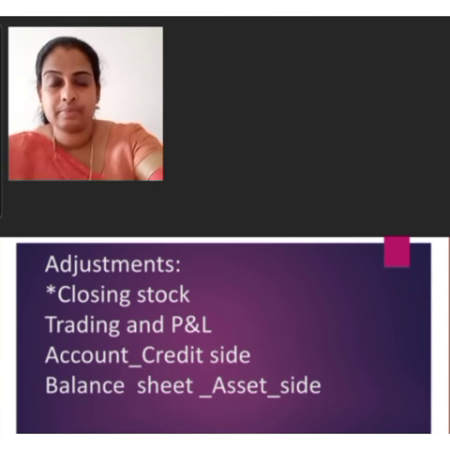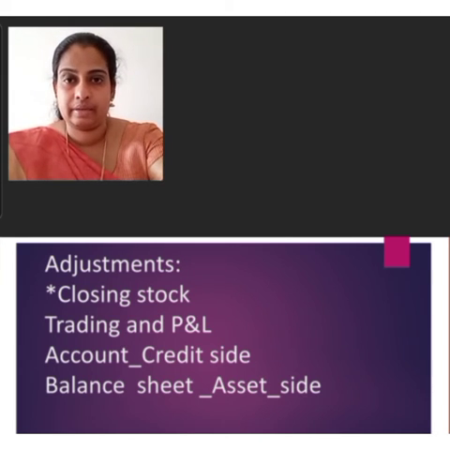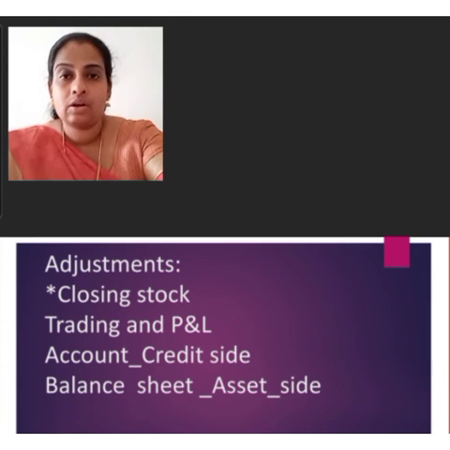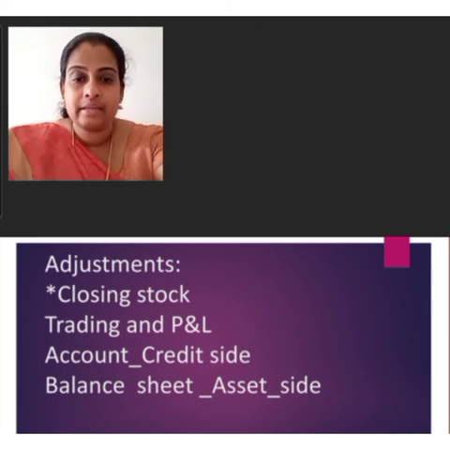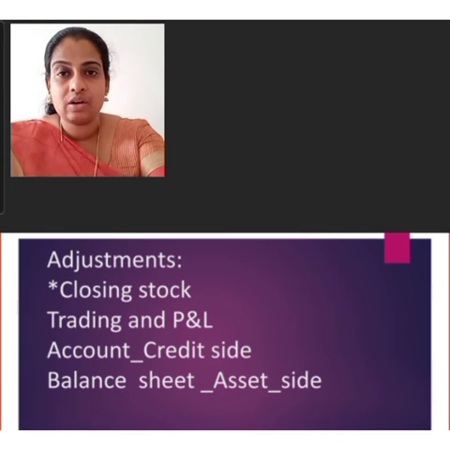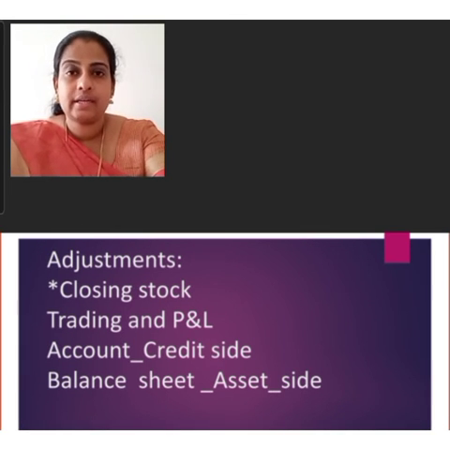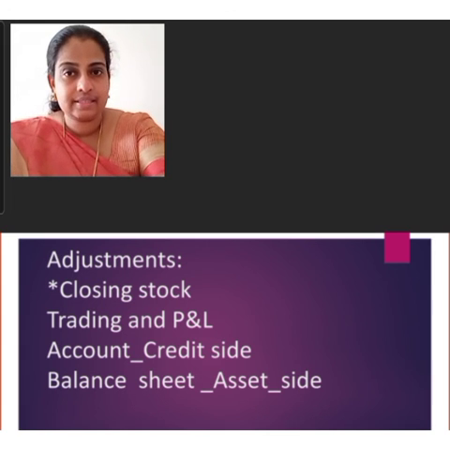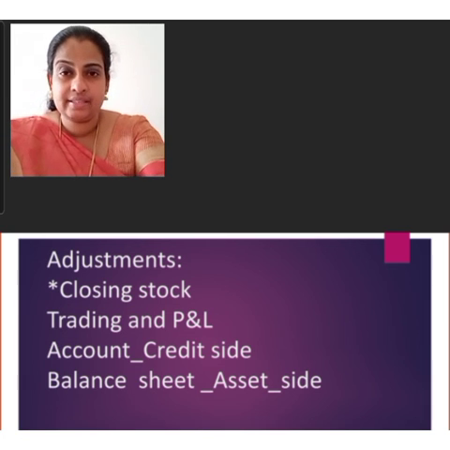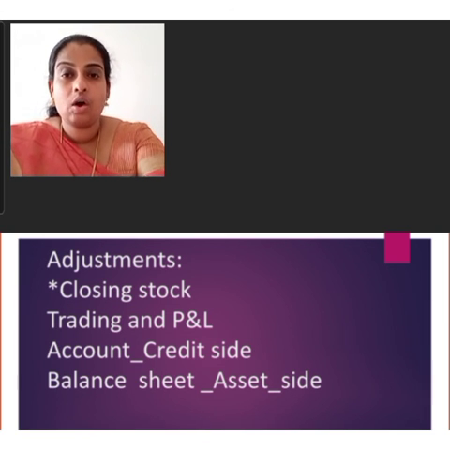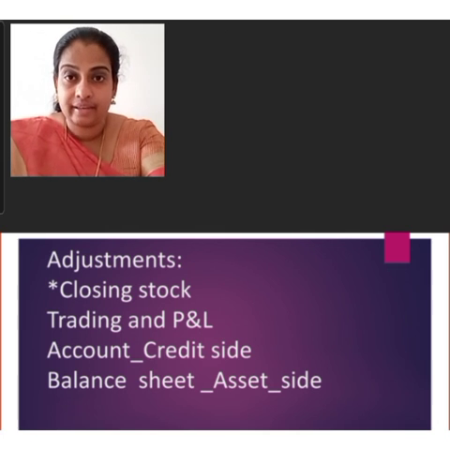The second accounting treatment is that if it is given as an adjustment, that means it is not recorded in the trial balance. It is recorded as an adjustment. In that case, we have to record the amount of closing stock in both the trading and profit and loss account and the balance sheet. The accounting treatment is to record the amount of closing stock on the credit side of the trading and profit and loss account as by closing stock. The other adjustment is to record the amount of closing stock on the asset side of the balance sheet under the head current assets.